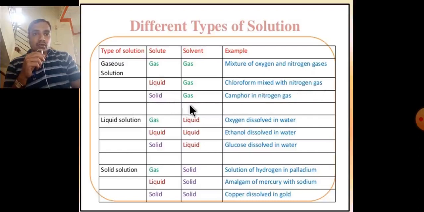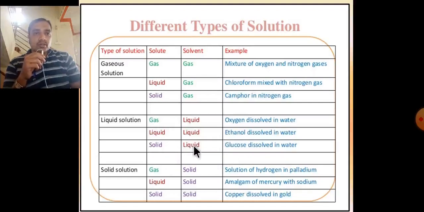Solute solid and solvent gas: camphor in nitrogen gas. In liquid solution, solute is gas, solvent is liquid: oxygen dissolved in water. Solute is liquid, solvent liquid: ethanol dissolved in water.